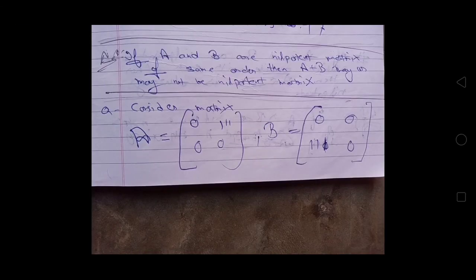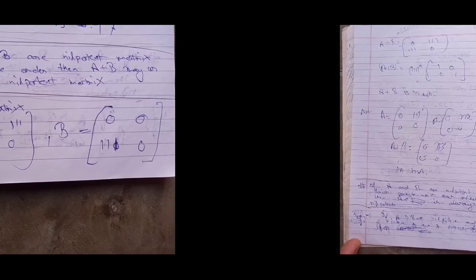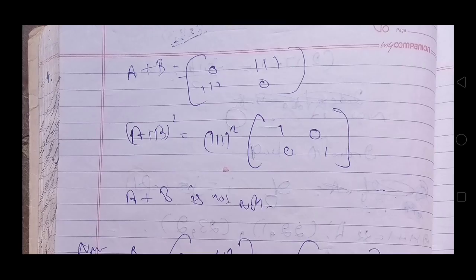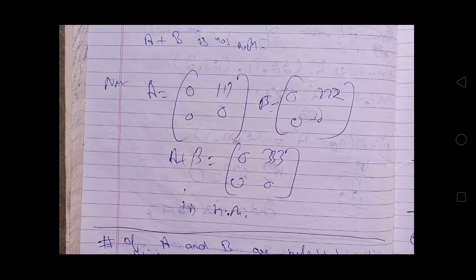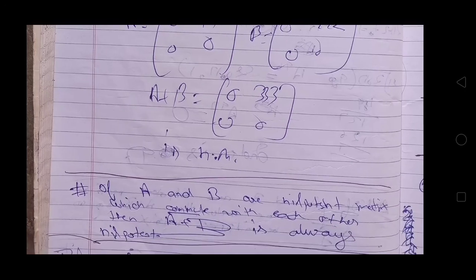Now see this note. If A and B are nilpotent matrices of the same order, then A plus B may or may not be nilpotent. See this question. Consider matrices A and B. A plus B will be equal to this matrix, and A plus B whole raised to the power 2 will be equal to this. A plus B is not a nilpotent matrix. Now also see these two matrices A and B, and A plus B will be equal to this matrix, which is a nilpotent matrix. So A plus B may or may not be nilpotent.